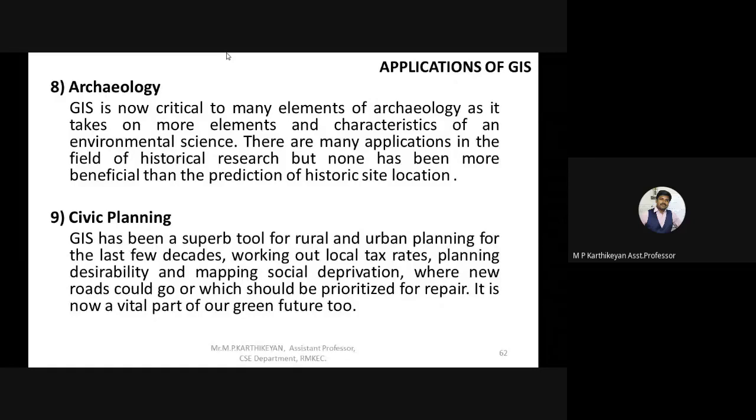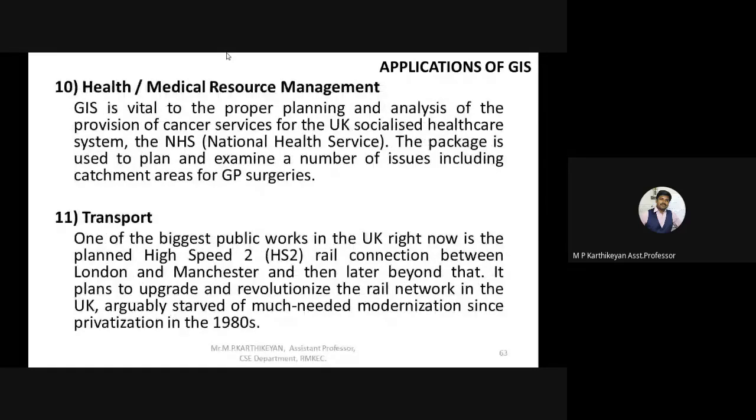This is a wide area where we can do our research, and there are n number of applications available in n number of segments where we can use the GIS concept. Almost any manner of implementation is possible. In health and medical resource management, the corona case is the best case for this application.